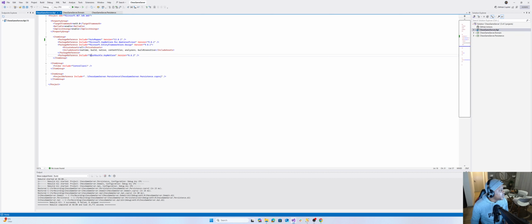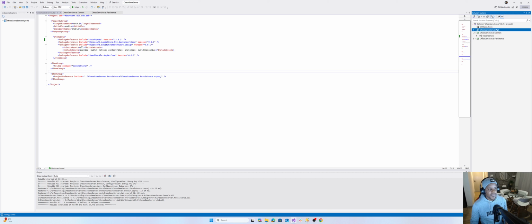Right, and we also need ASP.NET Core Swagger, Swashbuckle. This is Swagger. This is used for documenting my APIs. Okay, cool. Now we get to the nitty-gritty stuff, right?